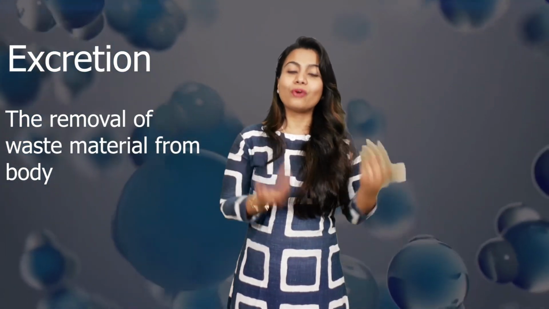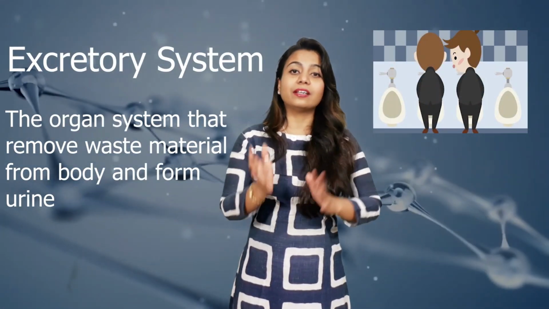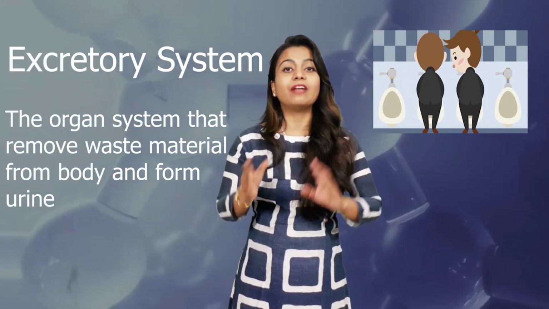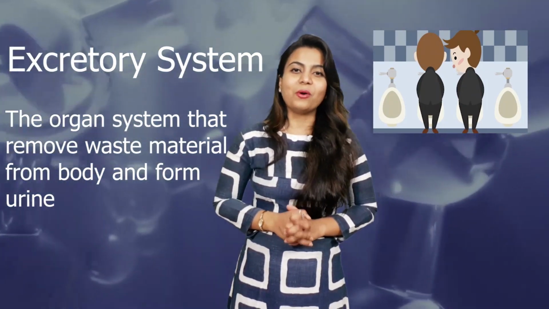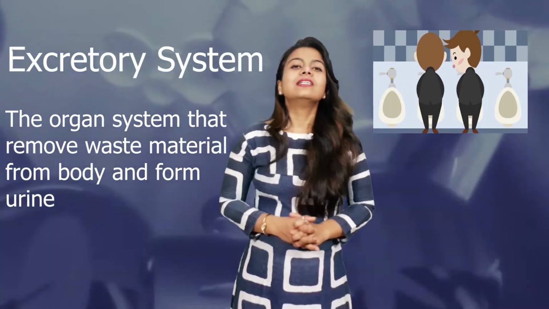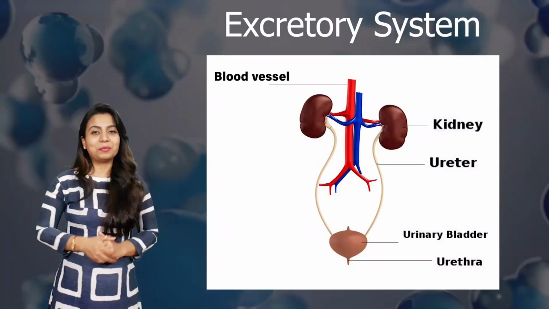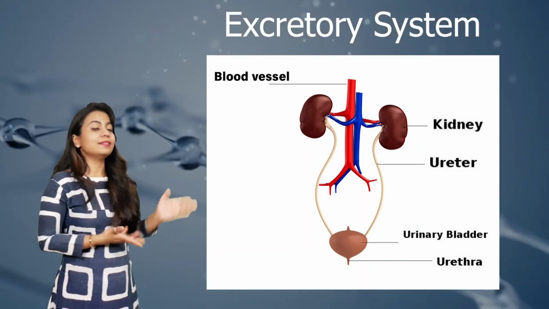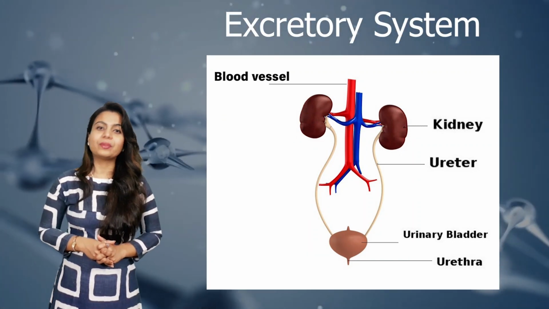So before starting, we should know the terms excretion and excretory system. Excretion means removal of waste from the body. And the organ system that removes the waste from the body and filters the blood is called the excretory system. So let's begin. Let's bring one excretory system here. So here you can see the excretory system.